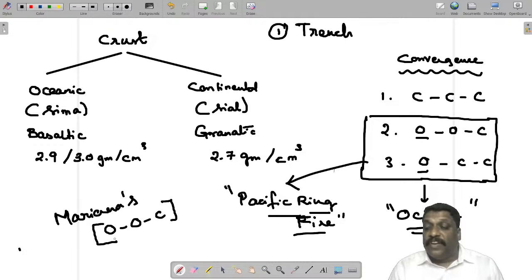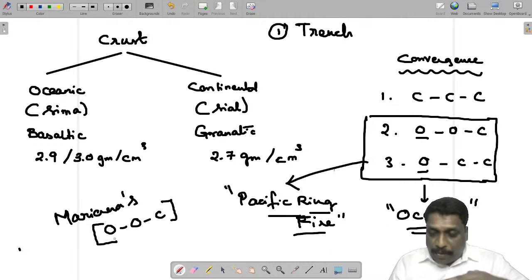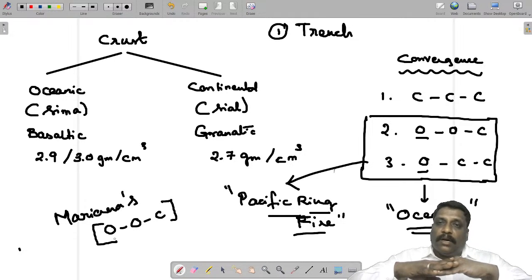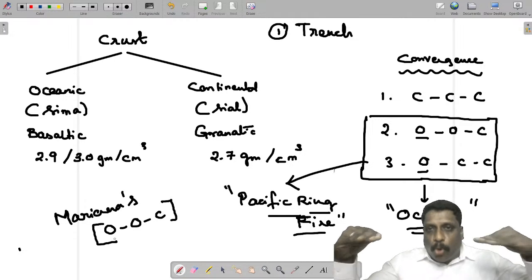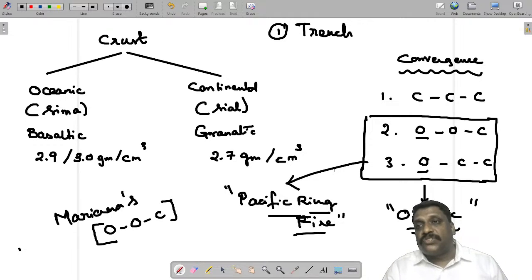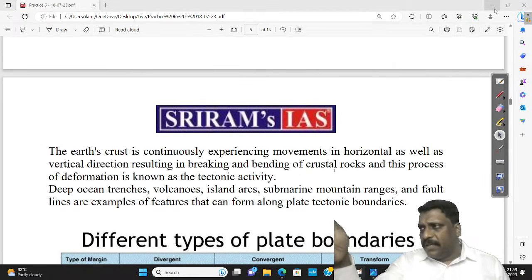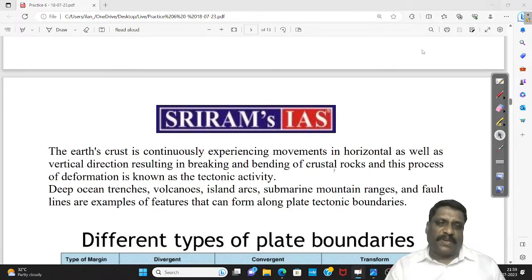The convergence of the Philippine plate and Pacific plate. Philippine plate is also oceanic crust. Pacific plate is also oceanic crust. Both converging results in the Marianas Trench, slightly southeast of Japan.